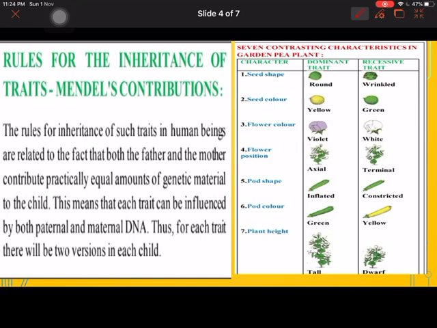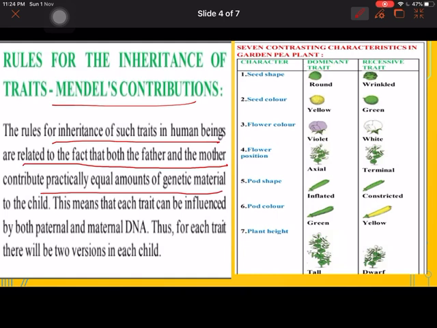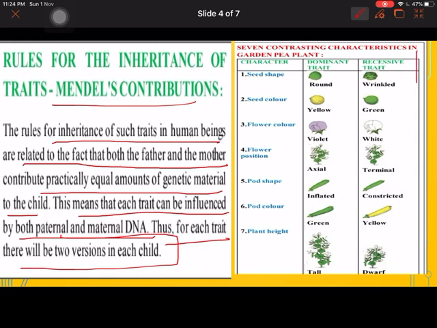What are the rules for inheritance of traits? Mendel's contribution. When we talk of Mendel's contribution, inheritance of such traits in human beings is related to the fact that both the father and mother contribute practically an equal amount of genetic material to the child. This means that each trait can be influenced by both paternal and maternal DNA. Thus, for each trait, there will be 2 versions in each child. He told how, in case of sexual reproduction, both father and mother contribute equally. You can see the 7 contrasting characteristics which he chose: seed shape, seed color, flower position, pod shape, pod color, and plant height. These are the 7 contrasting characters which Mendel studied.